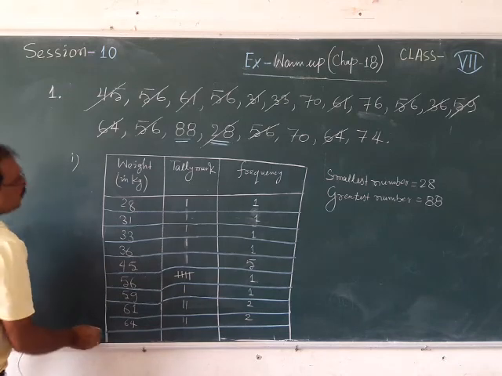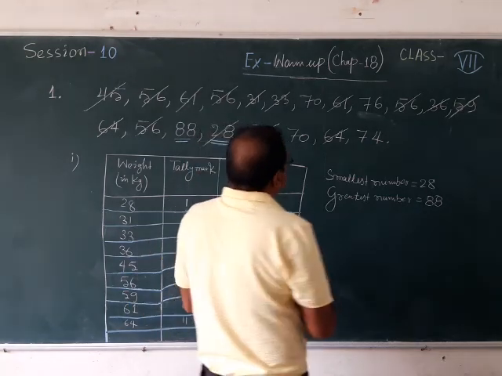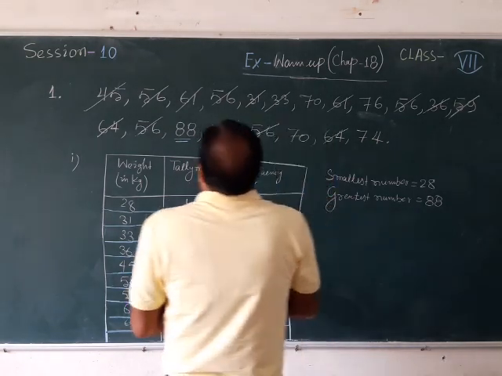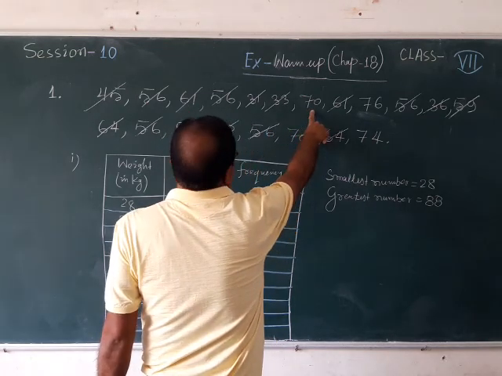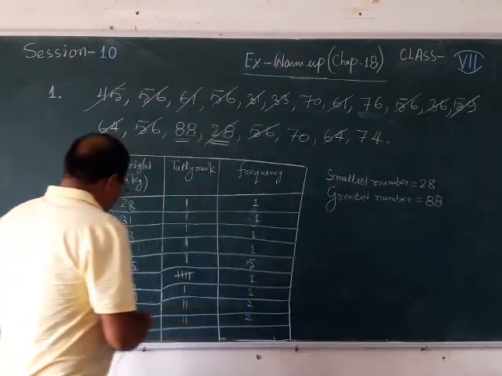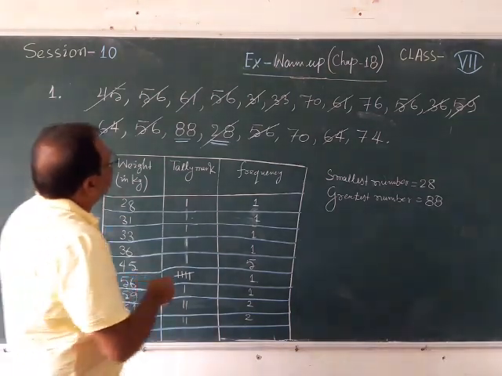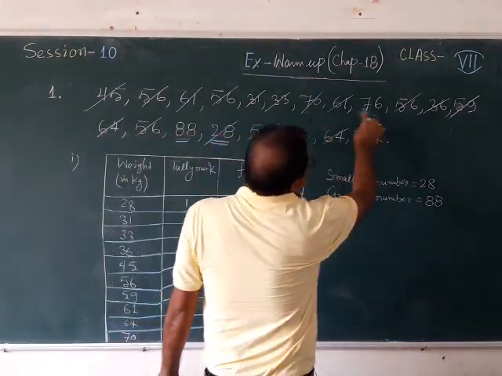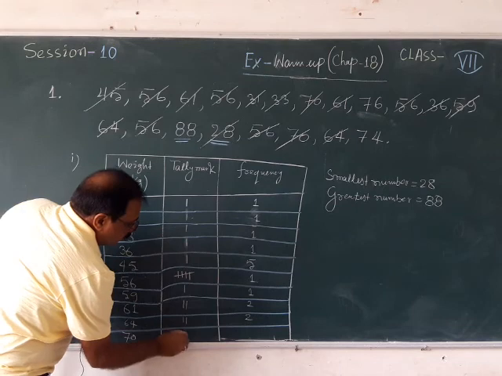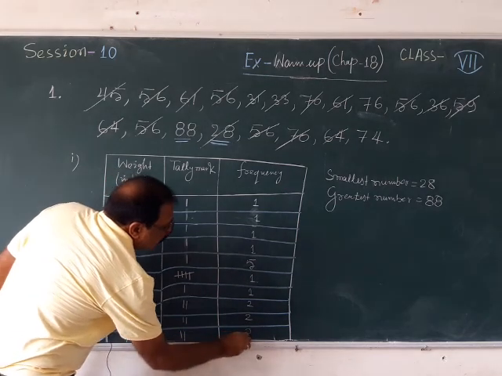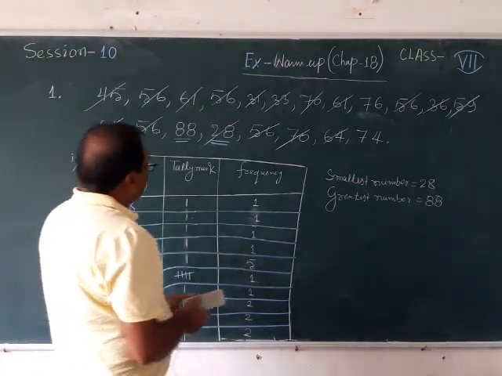After 64, which number is there? In this line, I can see 70 is there. Okay, the smallest one, so 70. After 64, I am having the next smallest number, that is 70. Now count how many 70s you are having. Here one 70 is there and there another 70, means 2 70s you are having. Draw 2 lines there and here you can write 2. So 70 is done.